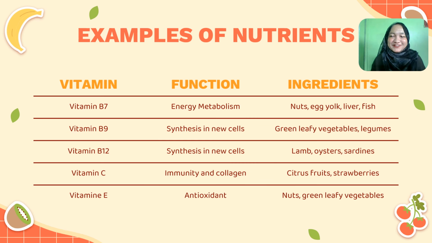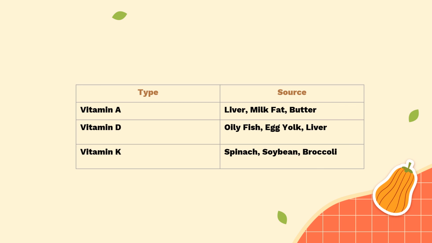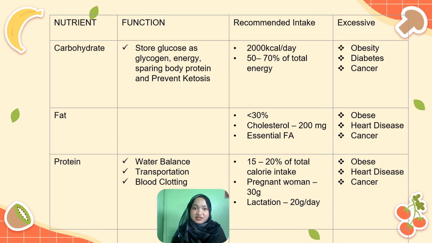Okay, so these are examples of vitamins, such as vitamin B7 for energy metabolism, which you can find in nuts, egg yolk, fish, and liver. The next one is vitamin C, which is for immunity and collagen, and you can find it in citrus fruits, strawberries, and many more. Next. Alright, as you can see in this table, it is about the nutrients, their functions, recommended intake, and what happens if you get insufficient amounts of those nutrients.